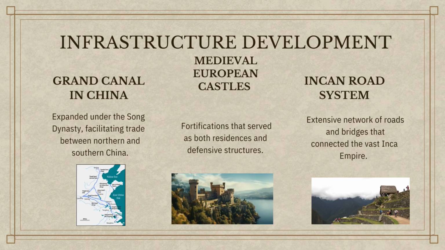Infrastructure development was also significant. The Grand Canal in China, expanded under the Song dynasty, facilitated trade and communication between the northern and southern parts of the empire. In Europe, medieval castles served as both fortresses and noble residences, symbolizing the power of the ruling class. The Incan road system was an engineering marvel, connecting the vast Inca Empire through a network of roads and bridges that spanned the challenging terrain of the Andes.